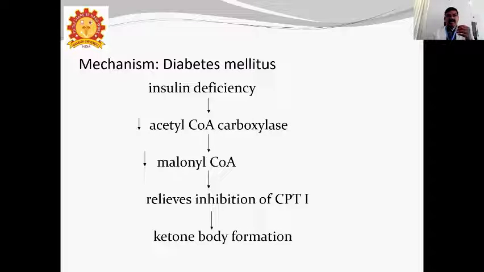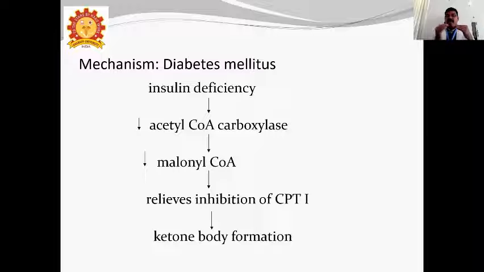So it relieves the inhibition of CPT1. Automatically all fatty acids and acetyl-CoA enter into the mitochondria. Malonyl-CoA is what inhibits the carnitine palmitoyl transferase 1 gate, so fatty acids are not allowed inside the mitochondria.